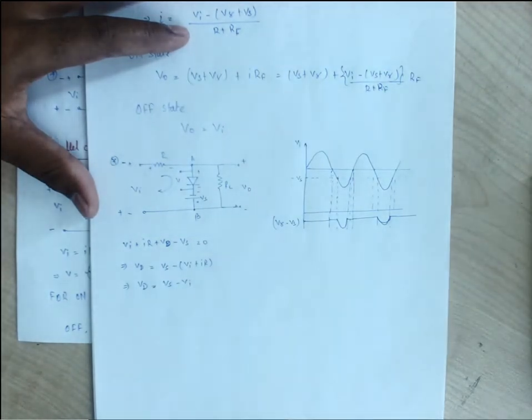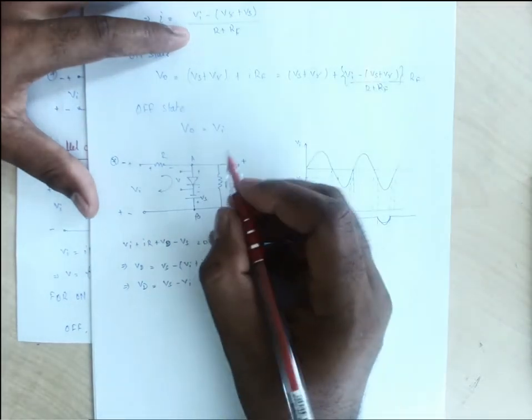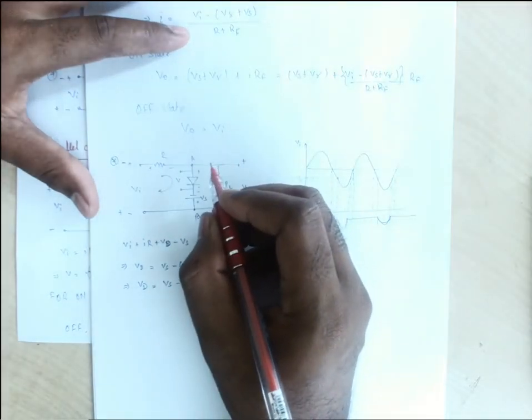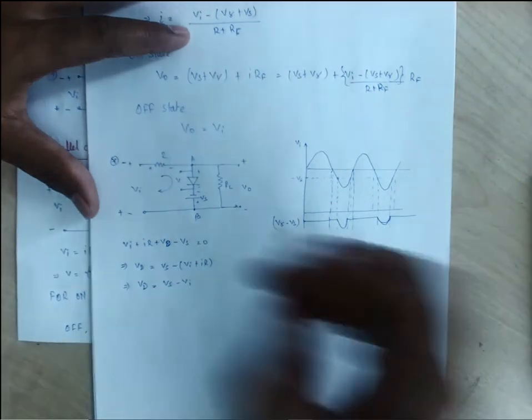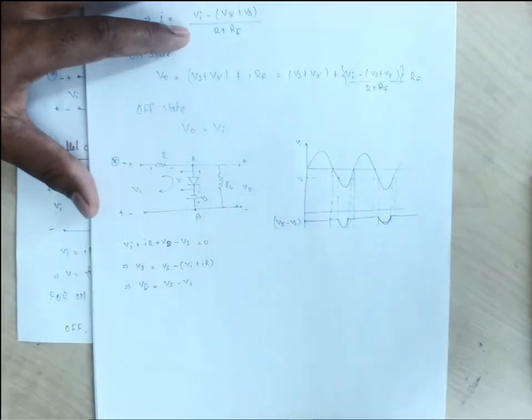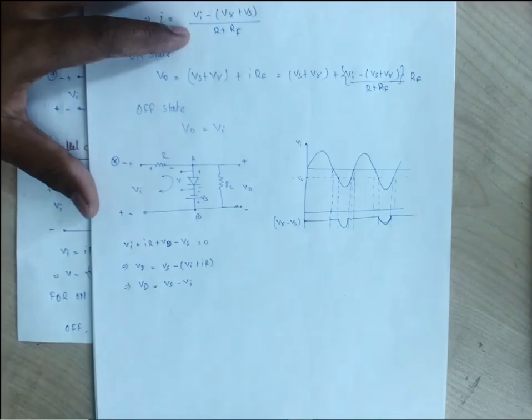But the reverse bias can also be achieved if the anode of the diode is connected with more negative compared to the cathode of the diode. That is also reverse bias. So that is what is happening here. The anode, when it is having quite a higher negative compared to this cathode, the diode is in the off state.